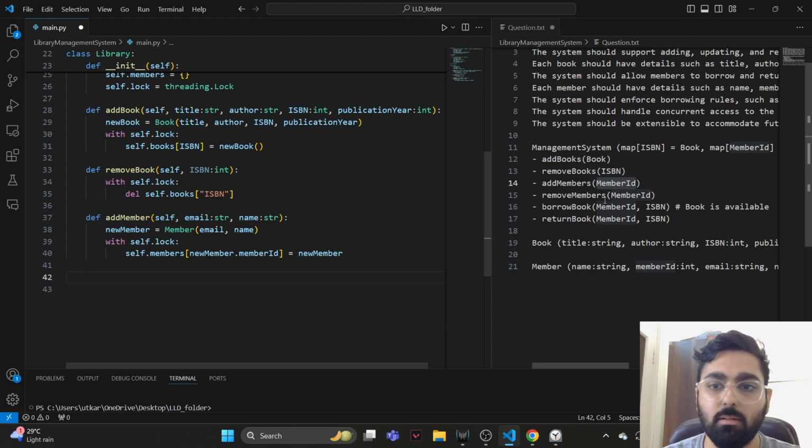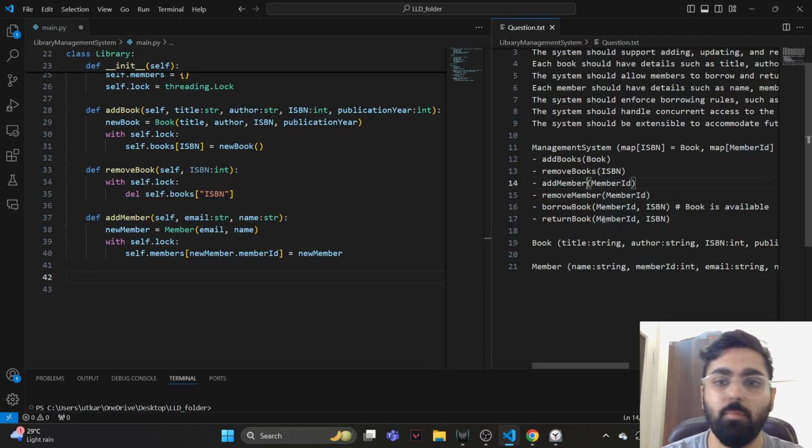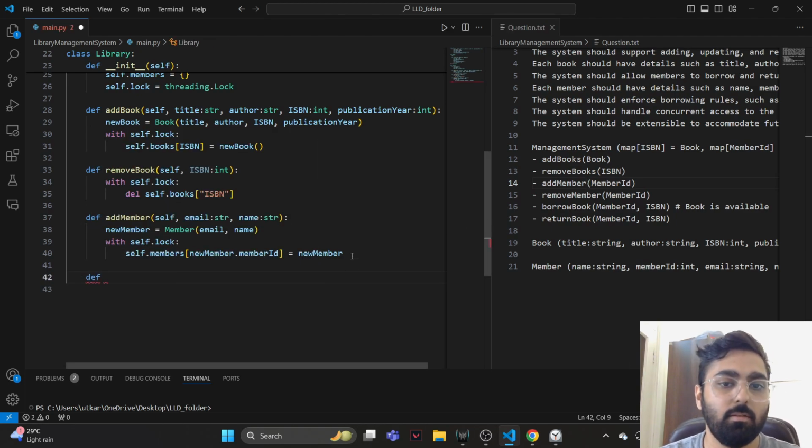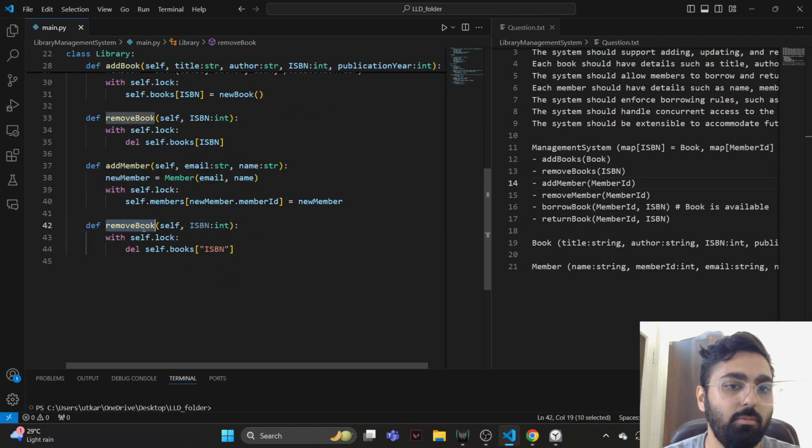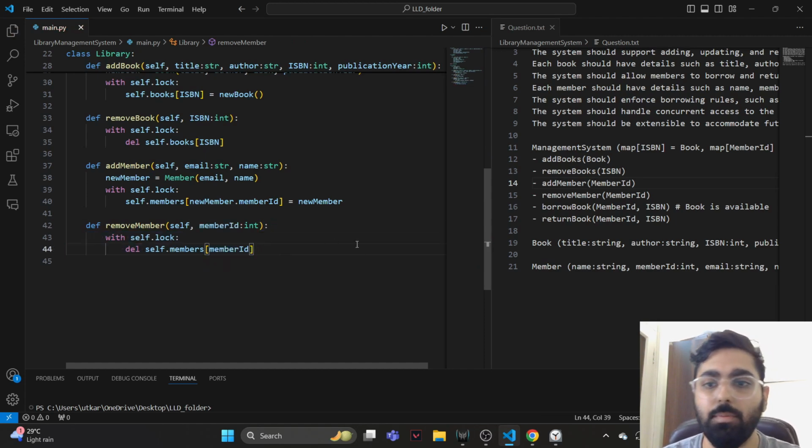This is add member and remove member, and let's just copy this one because it's pretty similar. Oh, this is the past ISBN. Remove member, right? And while removing a member, what is going to be passed is the member ID. Yeah, the member ID is actually passed, right? And self dot members, and we just pass in the member ID. So we were able to remove the member.